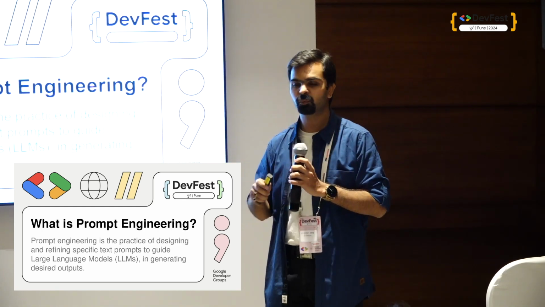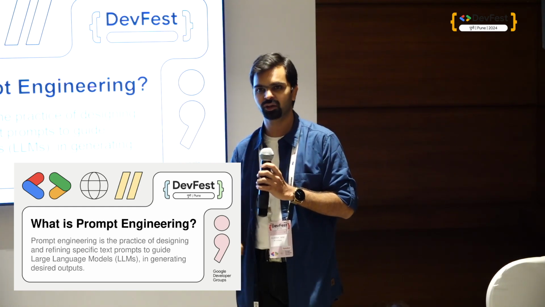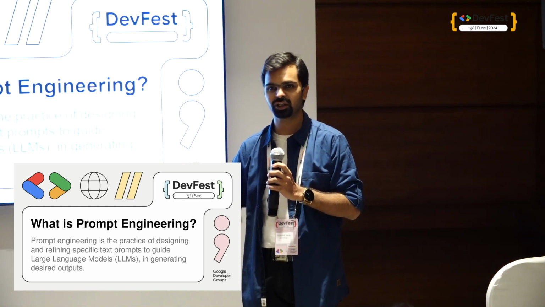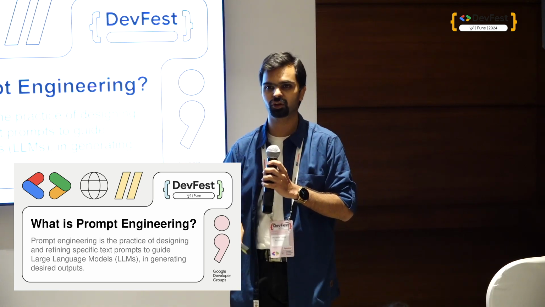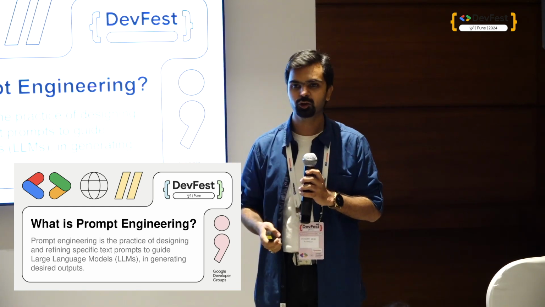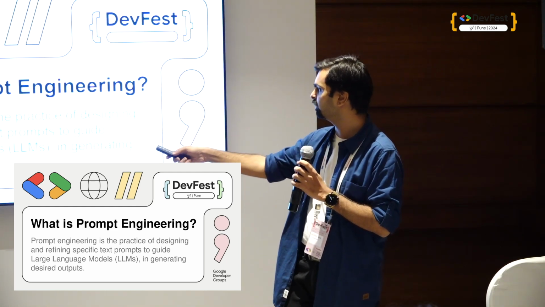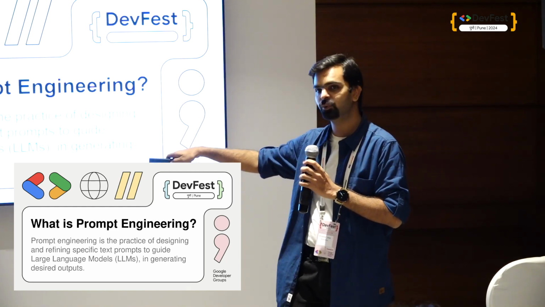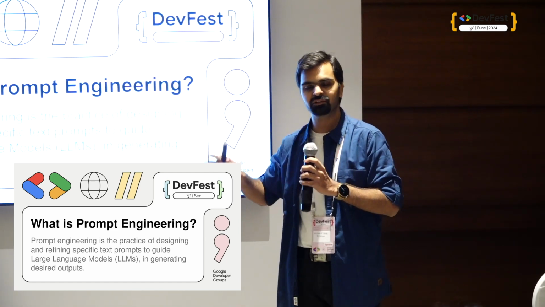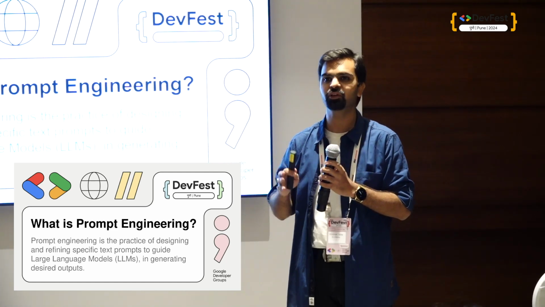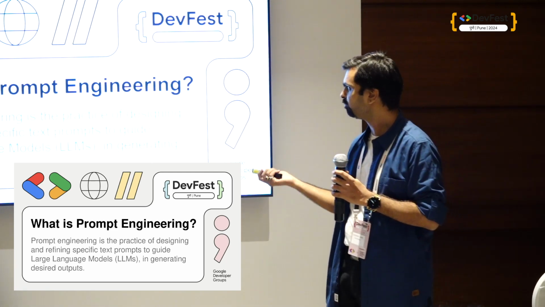Now let's see what prompt engineering is. In prompt engineering, you give a prompt and you get the output. You check and evaluate whether it is according to your desired output or not, and accordingly you iterate on it. The important part of this definition is defining and refining specific text prompts, because you completely iterate on it. It is basically a learning model, so it doesn't know exactly what you expect. So that's what it learns.